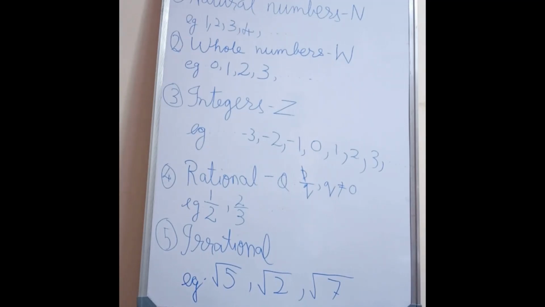Fourth, rational numbers, which is denoted by capital Q. Rational numbers are the numbers which can be written in the form of p upon q, where p and q both are integers and q is not equal to 0. For example, 1 by 2, 2 by 3, and so on. And fifth, irrational numbers. Irrational numbers are those numbers which cannot be written in the form of p by q, where both are integers and q is not equal to 0. Example, square root of 5, square root of 2, square root of 7.